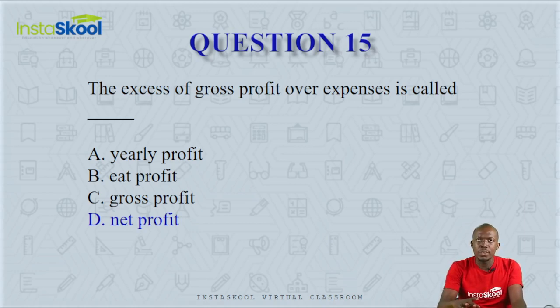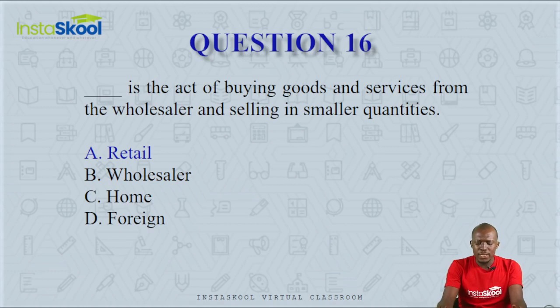Question number 16. Dash is the act of buying goods and services from the wholesalers and selling in smaller quantities. Is it retail, wholesale, home, or foreign? Home trade is the buying and selling within a country. Foreign trade is the buying and selling across a country's border.